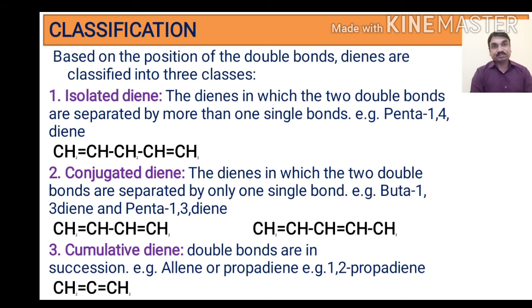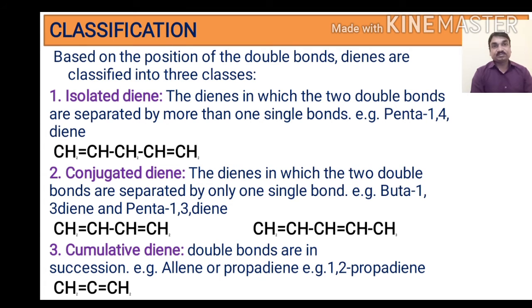Here five carbon atoms are present, carbon number 1, 2, 3, 4 and 5, and a double bond is present between carbon number 1 and 2, and similarly between carbon 4 and 5. Hence the name is penta-1,4-diene. Penta means the parent alkane containing 5 carbon atoms, pentane. The 1 and 4 positions indicate where the double bonds are present in this molecule.